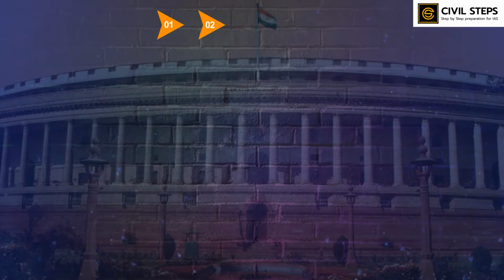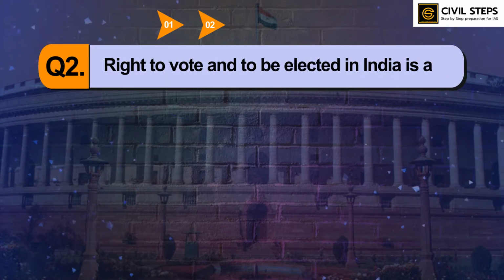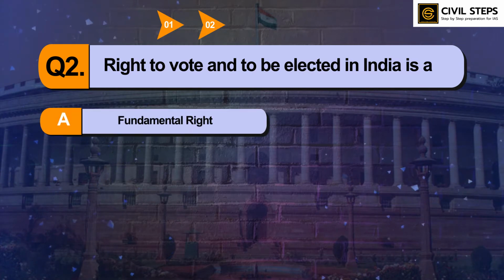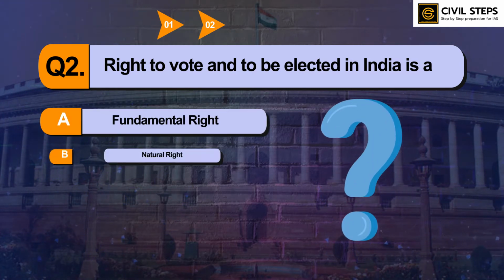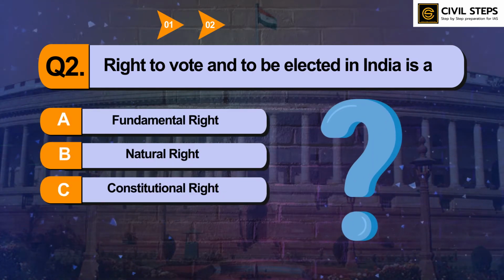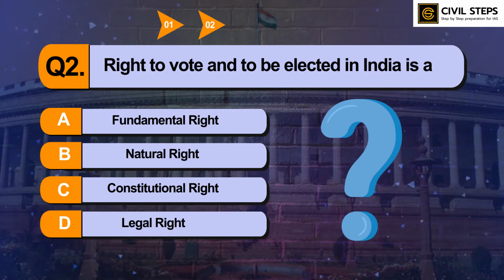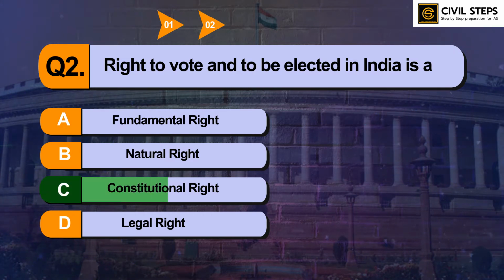The question is, right to vote and to be elected in India is a dash. A. Fundamental right. B. Natural right. C. Constitutional right. D. Legal right. You can pause this video and write your answer in the comment section below. I hope you have written the answer. The answer of this question is C.